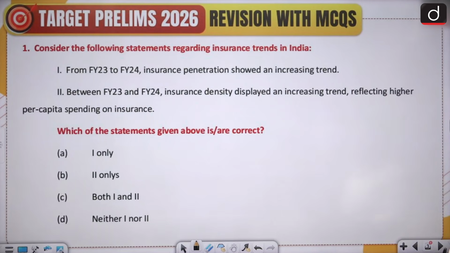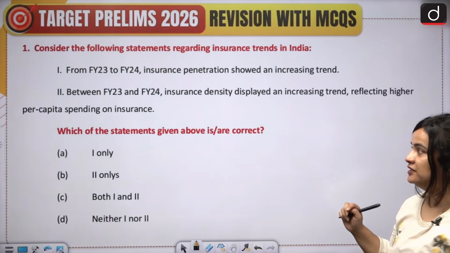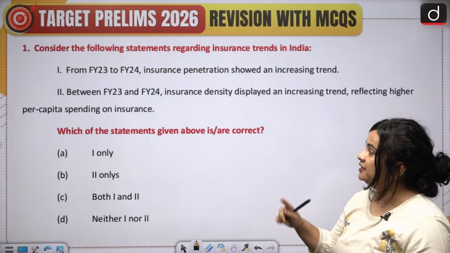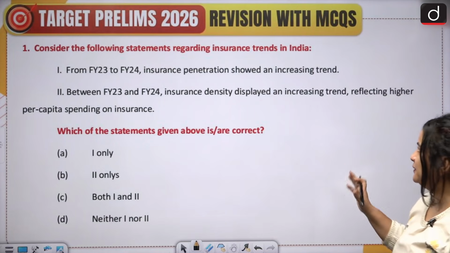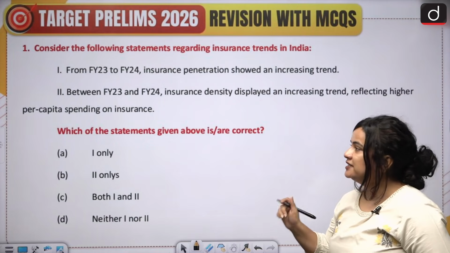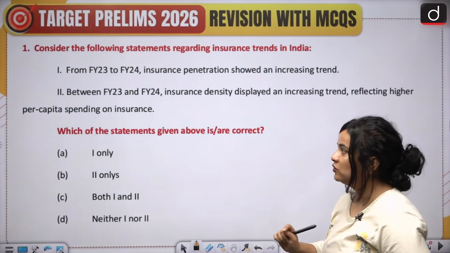So let's begin with the very first question, which says: consider the following statements regarding insurance trends in India. One, from FY23 to FY24, insurance penetration showed an increasing trend. And the second statement says, between FY23 and FY24, insurance density displayed an increasing trend, reflecting higher per capita spending on insurance.